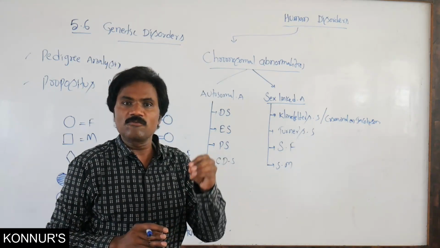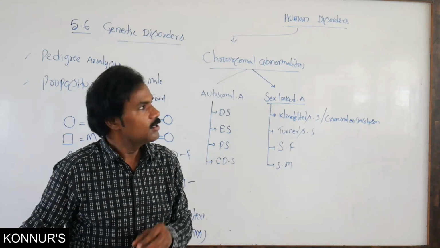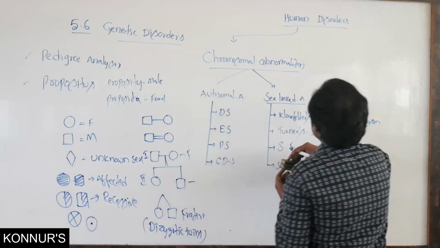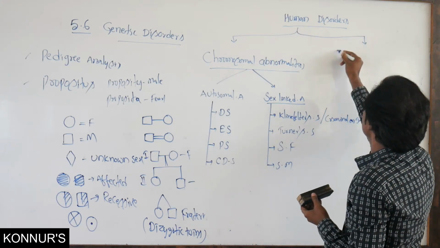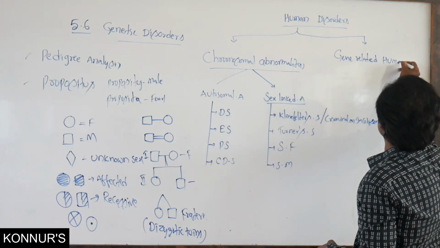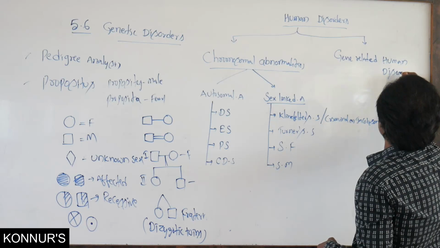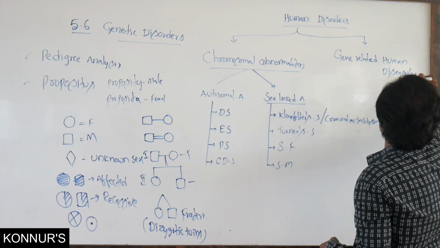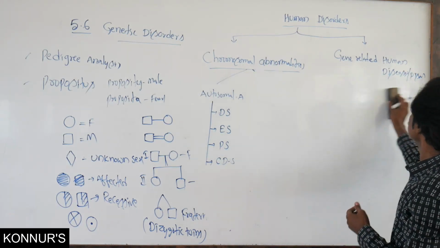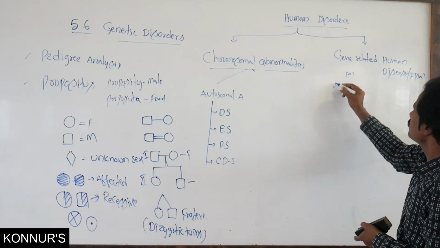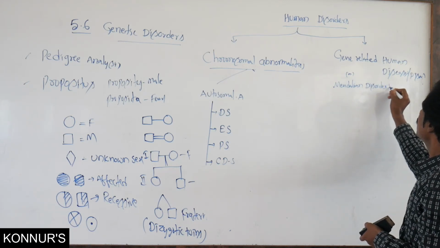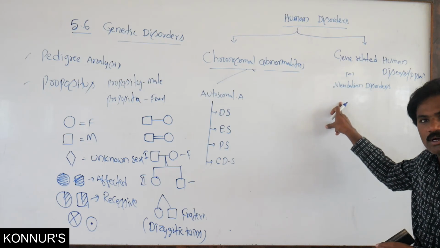Then what type of diseases normally transfer from parents to offspring? Not these chromosomal abnormalities, but gene-related abnormalities. Gene-related human diseases or disorders are commonly called Mendelian disorders.